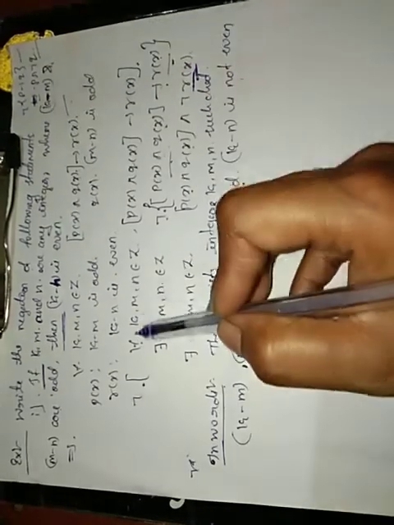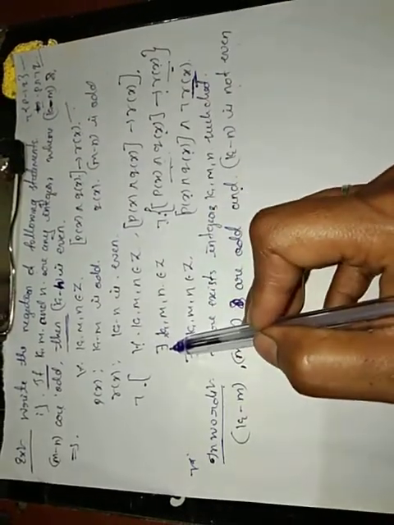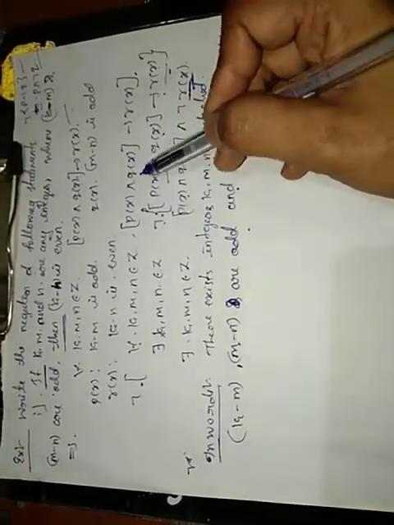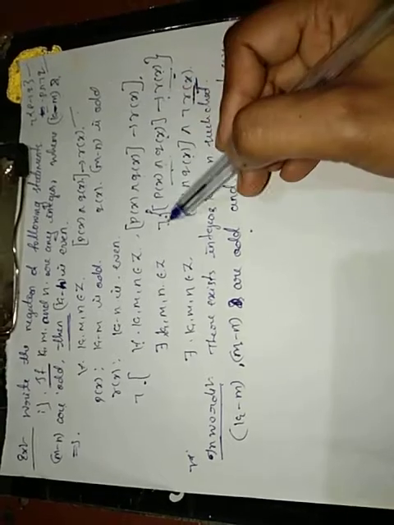So negation of for all k, m, n belonging to Z, p of x and q of x implies r of x. Negation of for all is there exists k, m, n belonging to Z. Consider this entire term as a p, implies r. Negation of p implies r is p and negation of r.